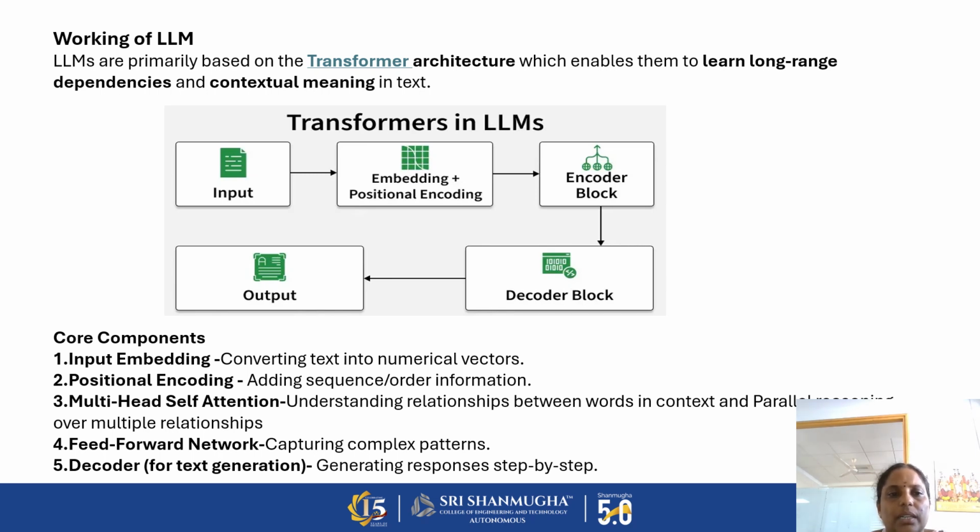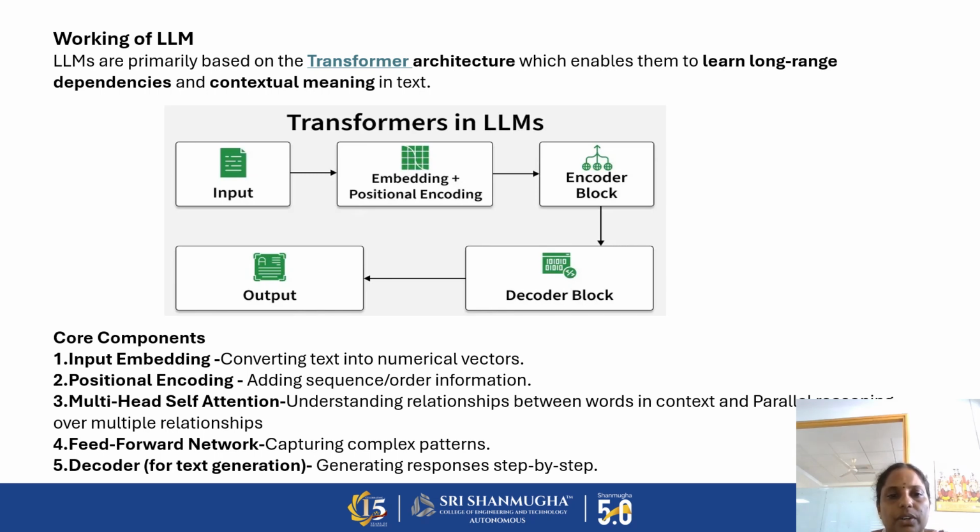Then we go for the multi-head self-attention model. The self-attention model used in LLMs is mainly used for finding the relationship between the words. What is the correlation? For example, if we say I am coming, we have to specify who this I is. So in the sentence or the paragraph, we may say that Nitya Kalyani is a person who is delivering this lecture. So here, if I say I am coming, then I automatically depicts Nitya Kalyani. So it automatically finds a relationship between the two words.